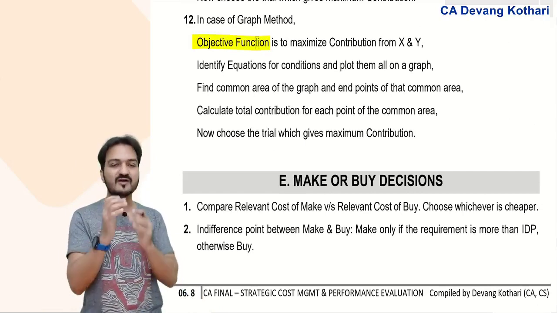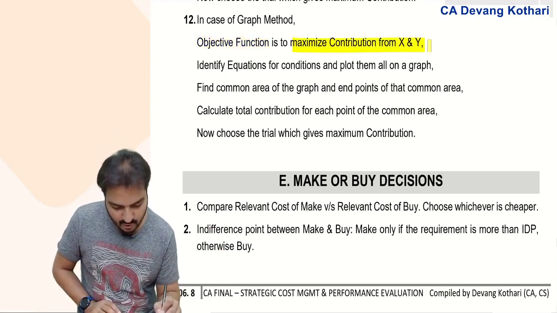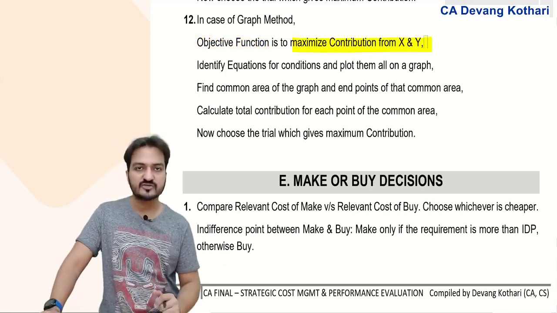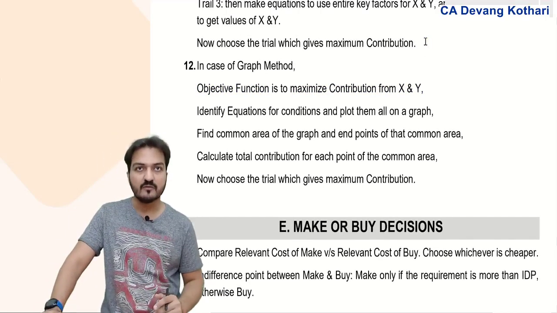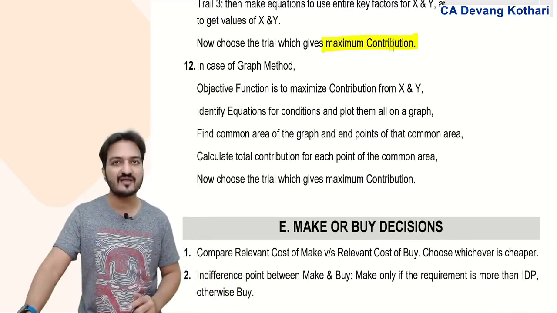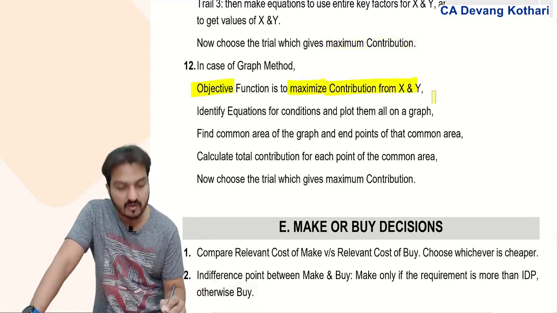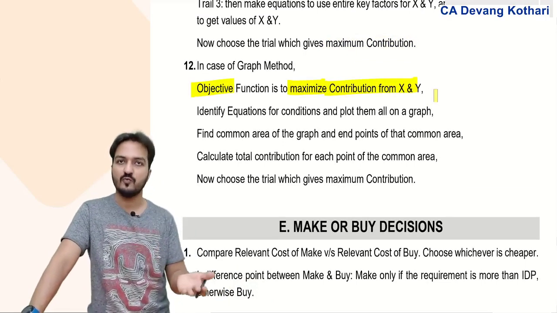Objective function means what is your objective? Naturally, my objective will always be to maximize total contribution from x plus y. My purpose is to get maximum contribution. So in the graph method also, my objective is to maximize total contribution of x and y.